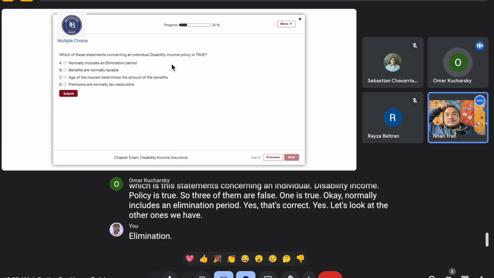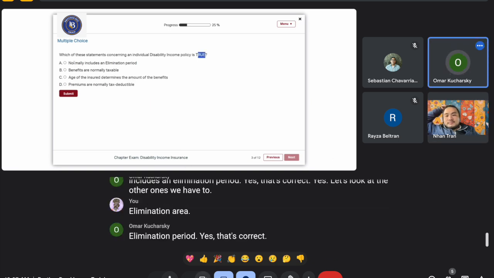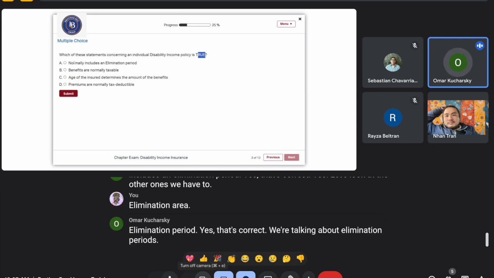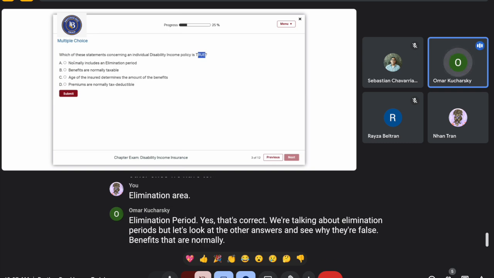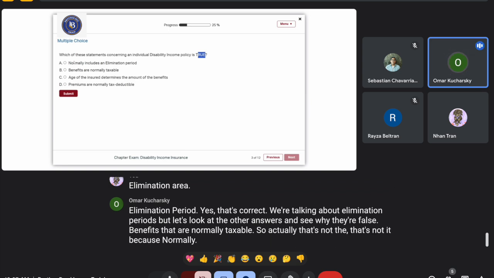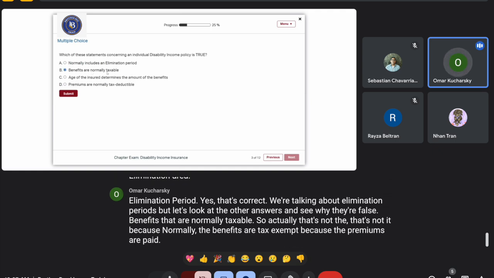Elimination period. Let's look at the other ones. Elimination period, yes, that's correct. We're talking about elimination periods. But let's look at the other answers and see why they're false. Benefits that are not taxable. Actually, that's not it, because normally the benefits are tax exempt because the premiums are paid with after-tax money. So if you pay taxes once, you don't pay taxes later.